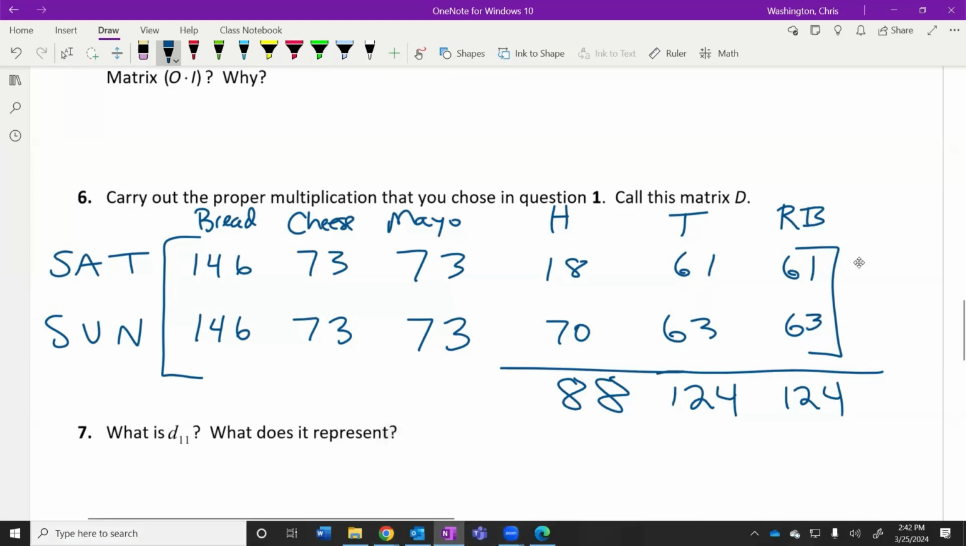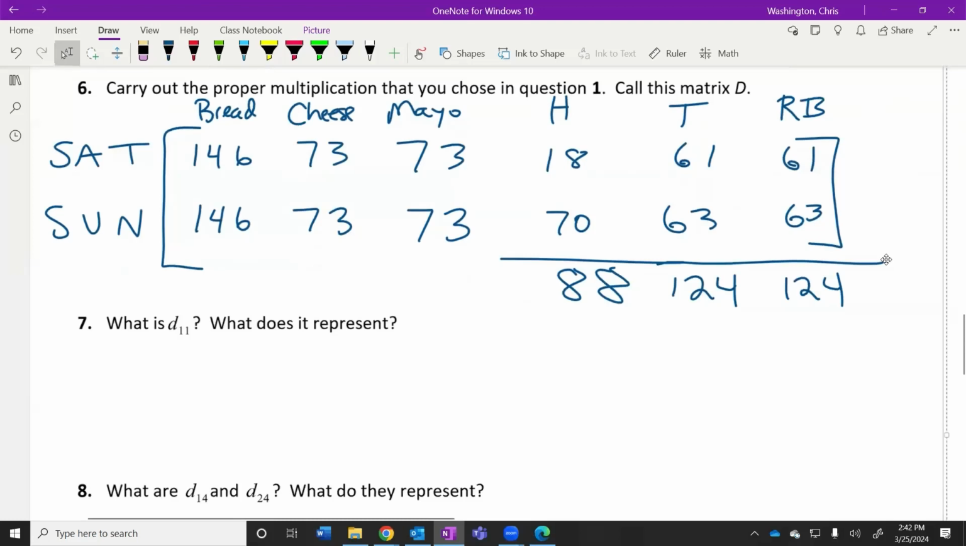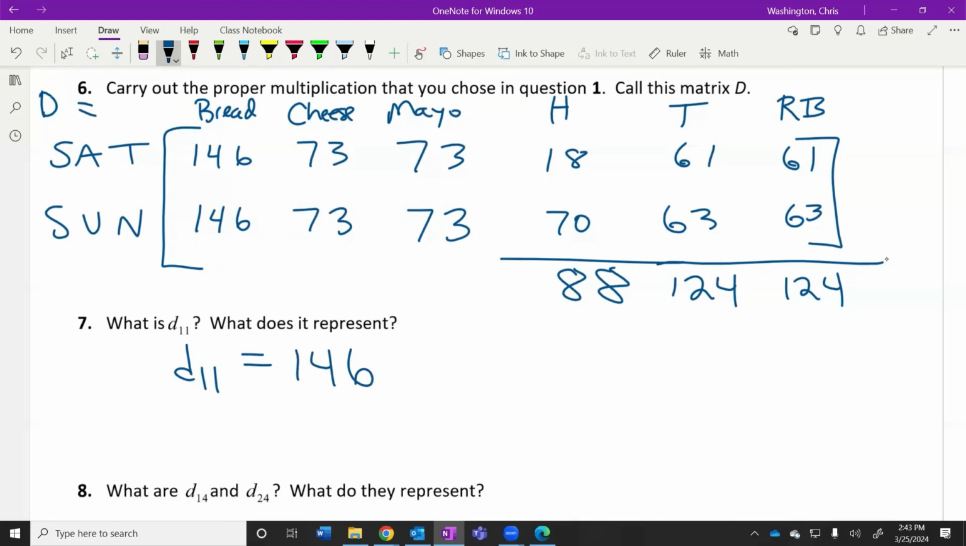All right, just a few more specific questions about the matrix that we just found. It says, what is D11? It said to call this matrix, this is matrix D, by the way, capital D. So what would D11? What element in matrix D is in the first row, first column? What number is that? 146. What does that represent? We've already labeled it, so we probably already know what that means. That's how much bread we use on Saturday.